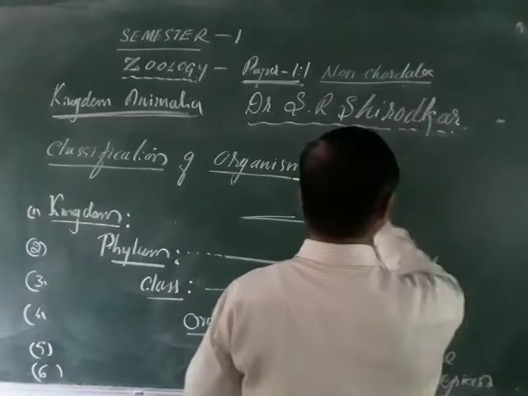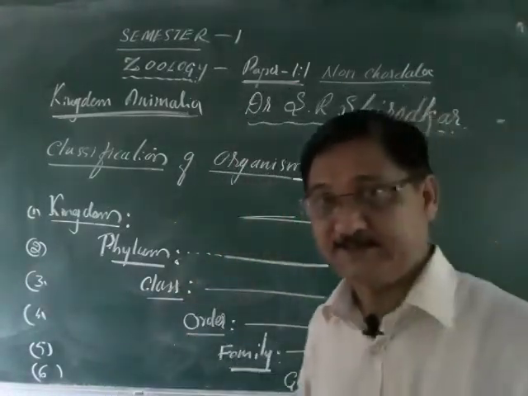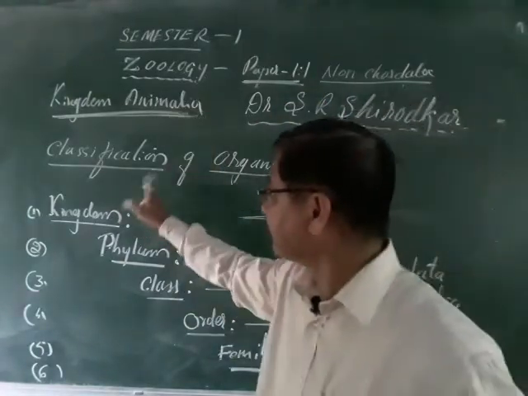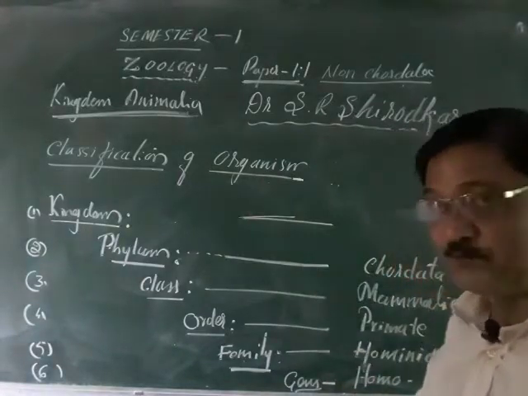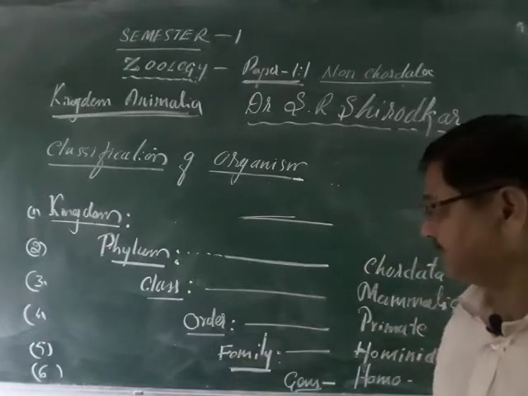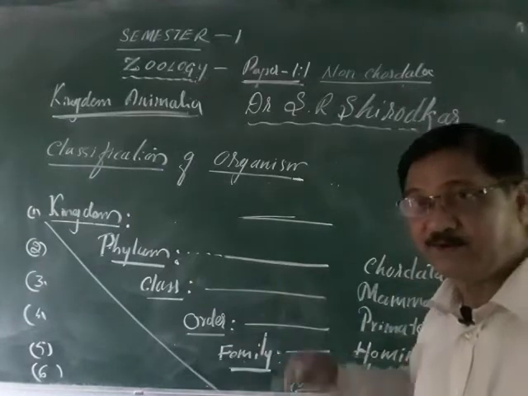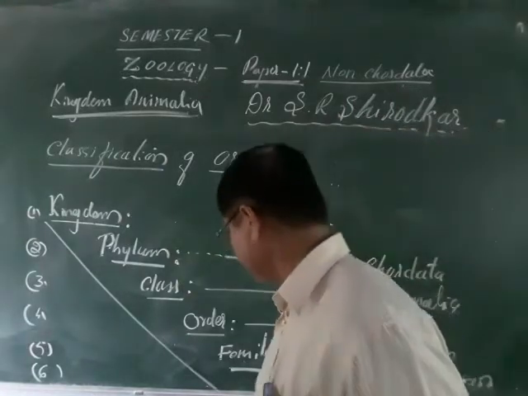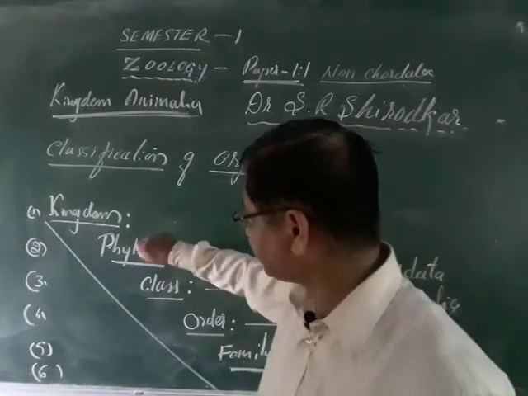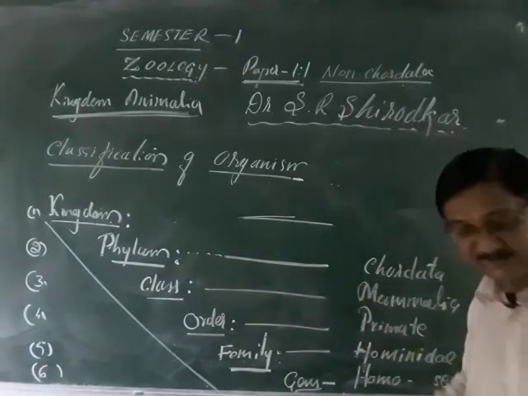So this is the classification of animals. In a systematic, scientific way, we are able to make out what is the position, or what is the place, or where it is situated, any animal or plant. So this indicates the linear hierarchy, step by step. In other terms, you can say from species, genus, family, order, class, phylum, kingdom, like this way. So this is the classification. Later you can go.